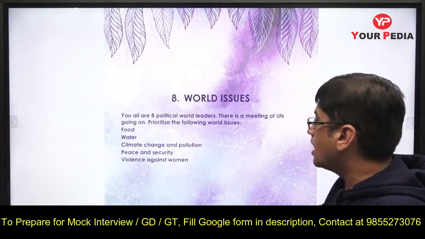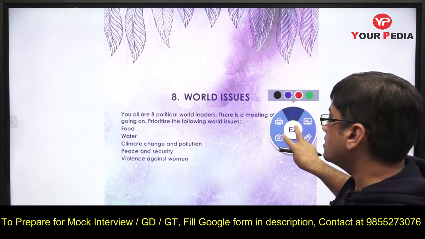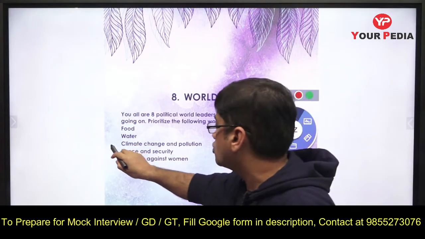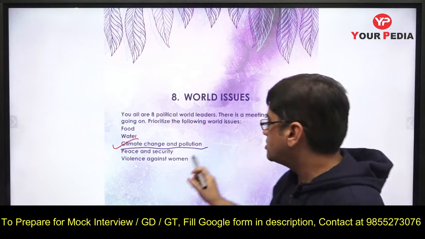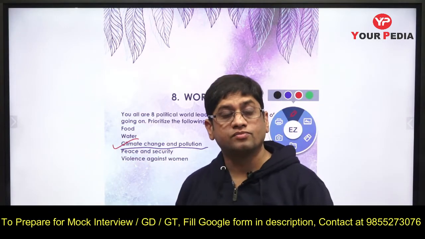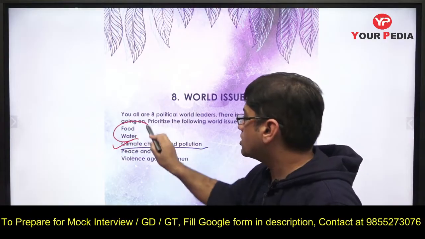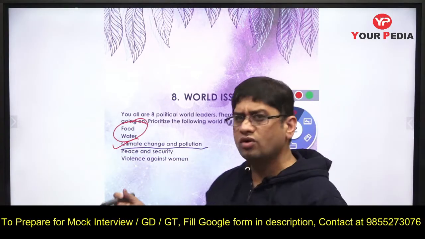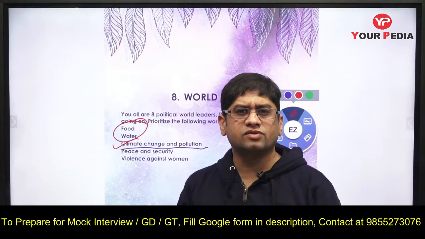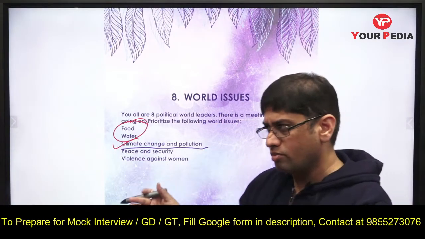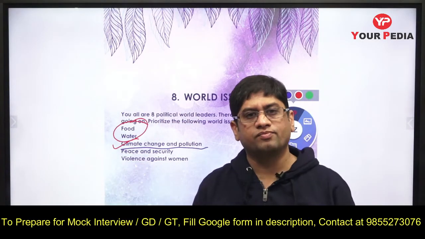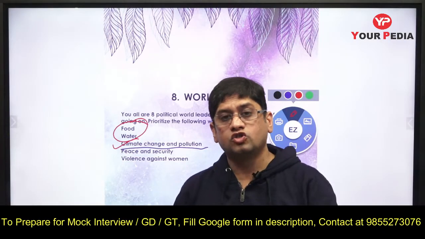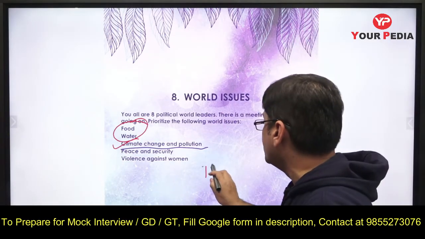So in this, climate change, pollution and terrorism are the issues which are global issues. Climate change and pollution, like COP26 also we saw, this is something which everybody will feel like talking about. But food, water and poverty, these are the topics which actually are very, very important. I mean, if you do not have food and water for human beings, climate change and pollution come next. And also we can divide all these issues into two categories: those which can be addressed immediately.